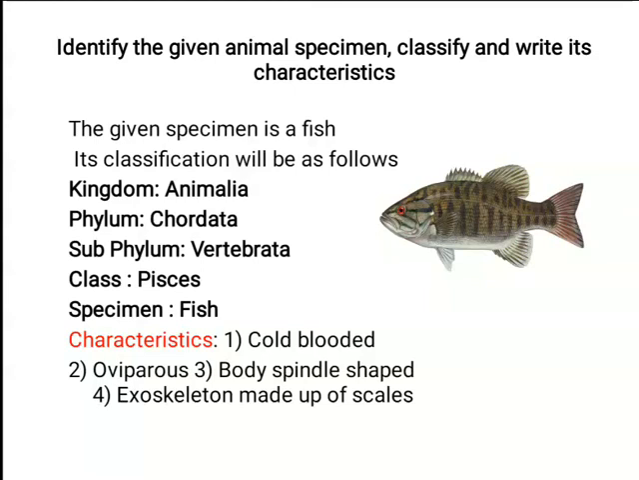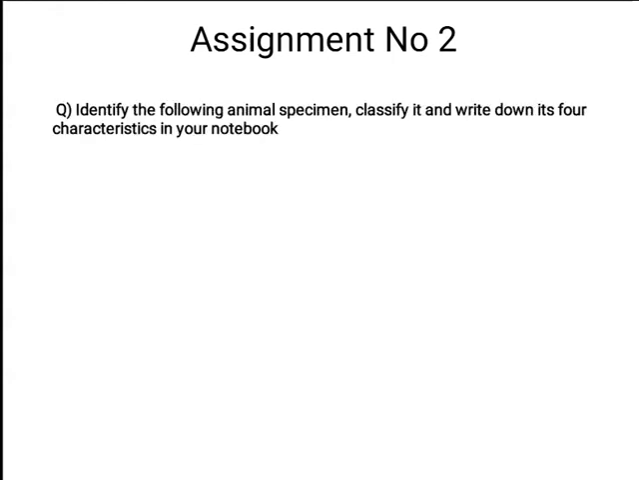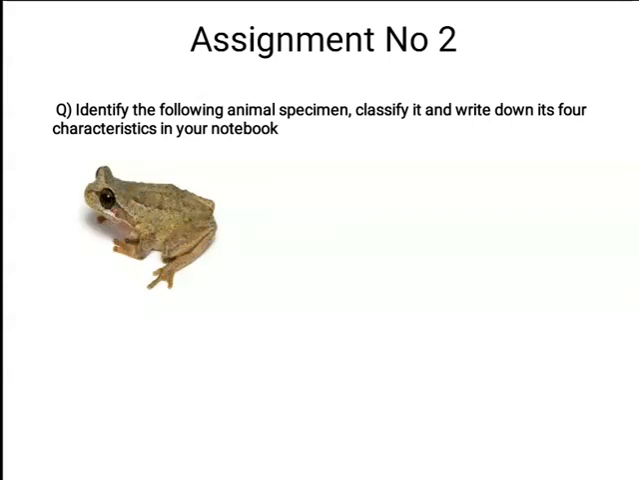So, are you ready for the third specimen? Let's see. The third specimen I have given you in the form of an assignment. Identify the following animal specimen, classify it, and write down its 4 characteristics in your Science 2 notebook. Let us see what the specimen is. Can you identify it, children? Yes, it is a frog. Very good.